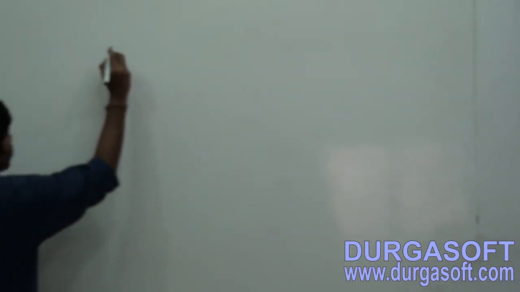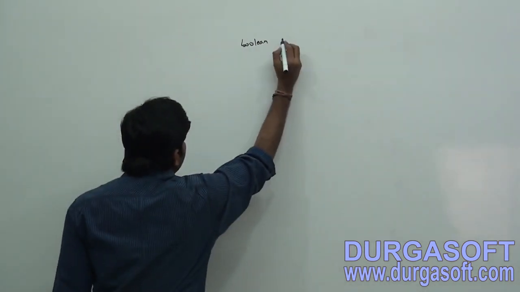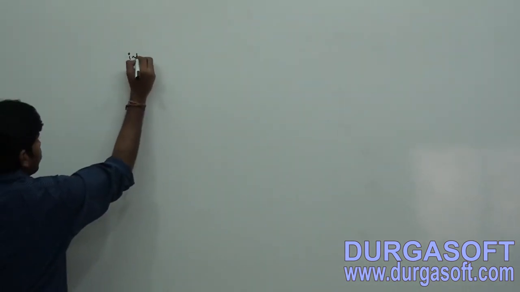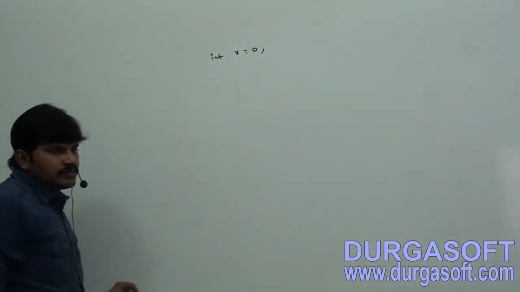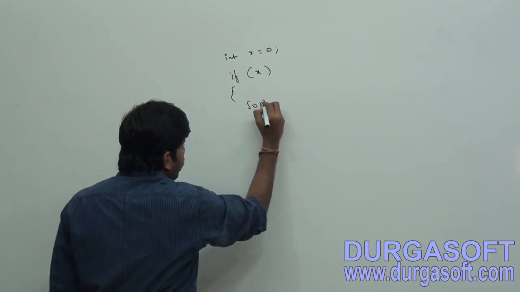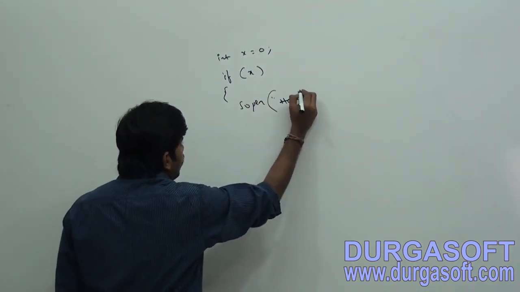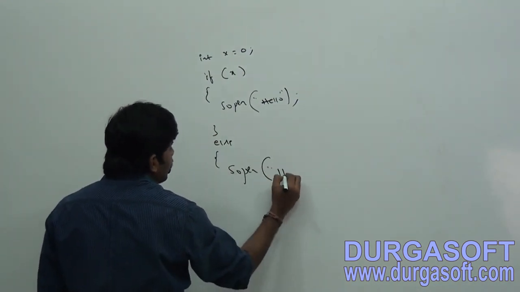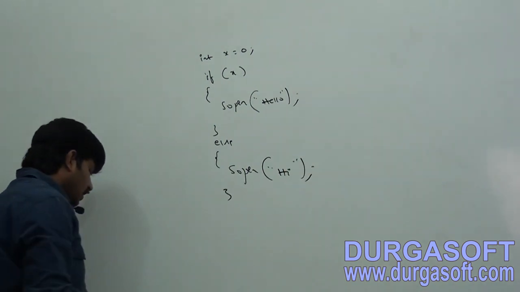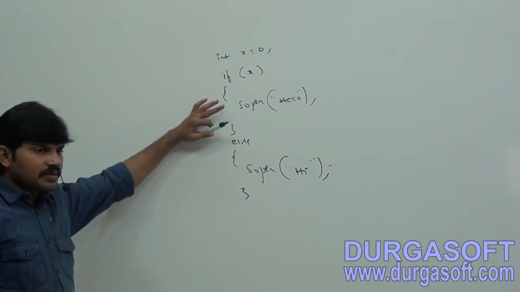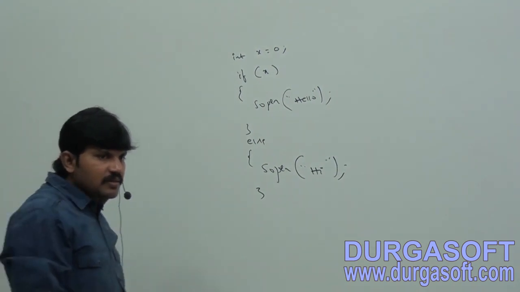Just observe this one here, and take special care. This part also we covered already. Int x = 0; if (x) System.out.println("hello"); else System.out.println("hi"). Valid or invalid? Invalid. What is the answer?